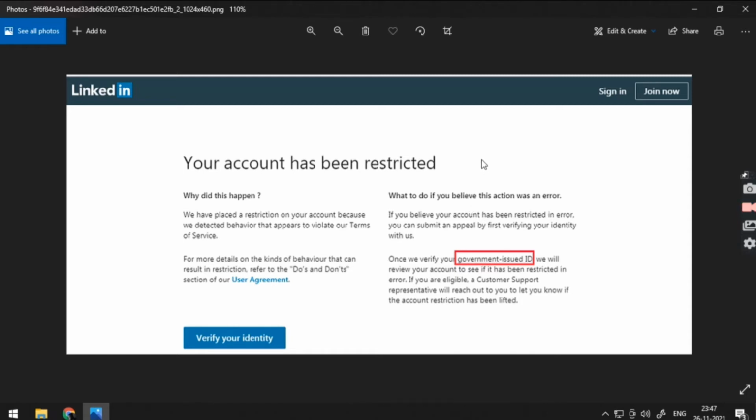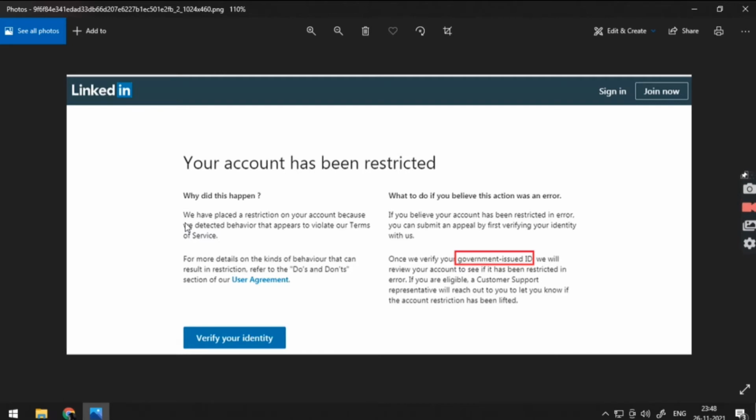So using this, you just have to upload your documents like Aadhaar card and PAN card to verify your identity, in a clear picture so that the documents uploaded to the LinkedIn server are clearly visible and readable. After submitting those documents, you will get an email telling you whether it failed or succeeded.